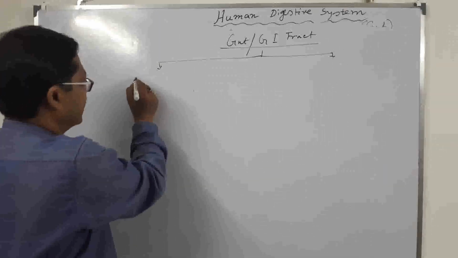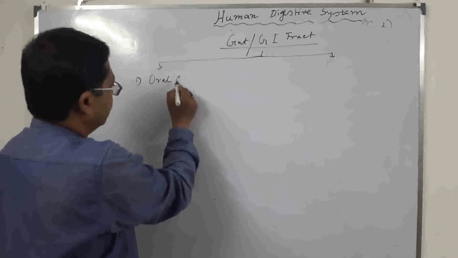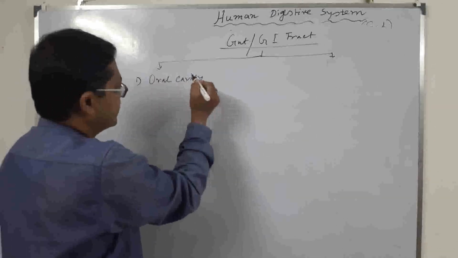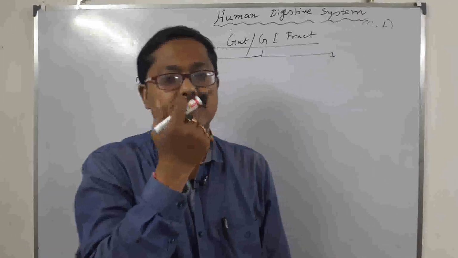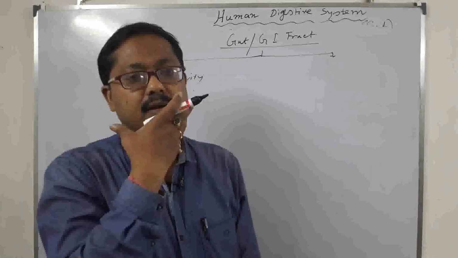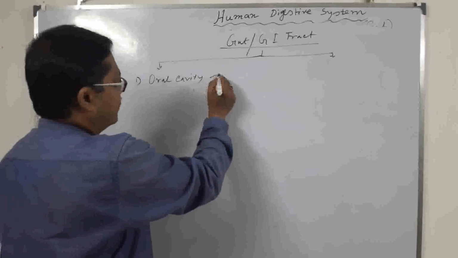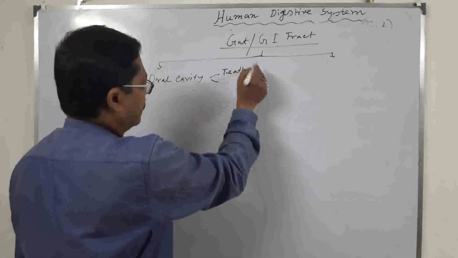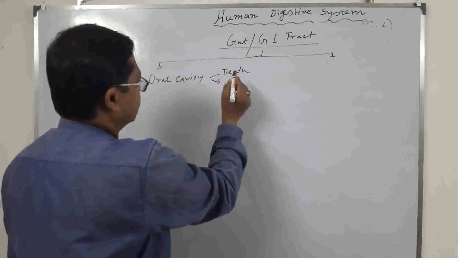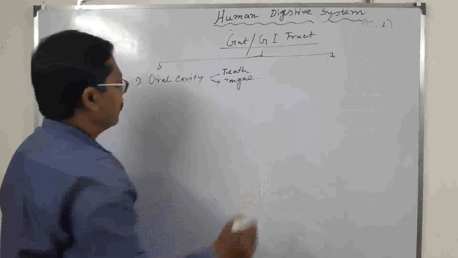First tubular part is the oral cavity. You know, this is our mouth. Opening of our mouth is the vestibule, and on the inner side of our mouth different organs are also present. The oral cavity consists of teeth and tongue.